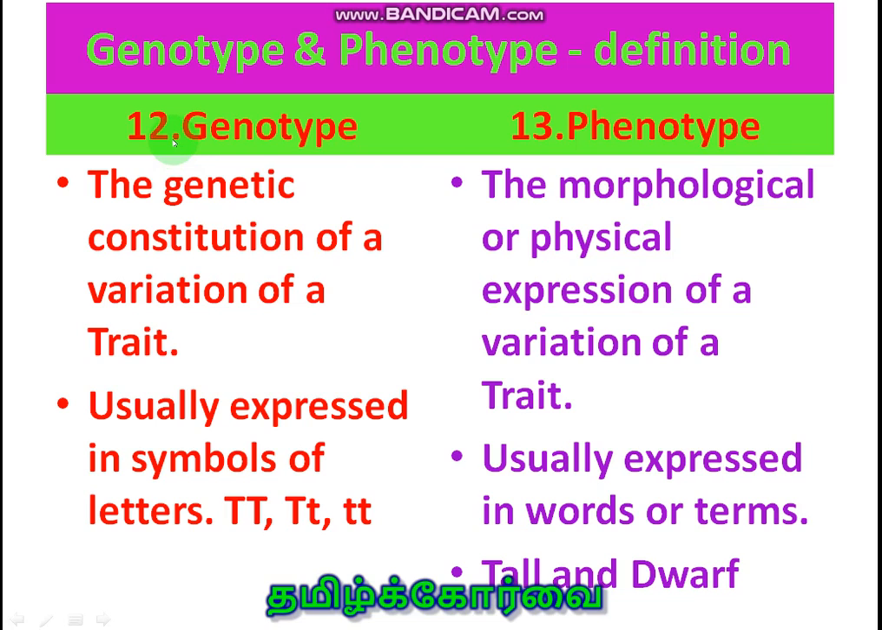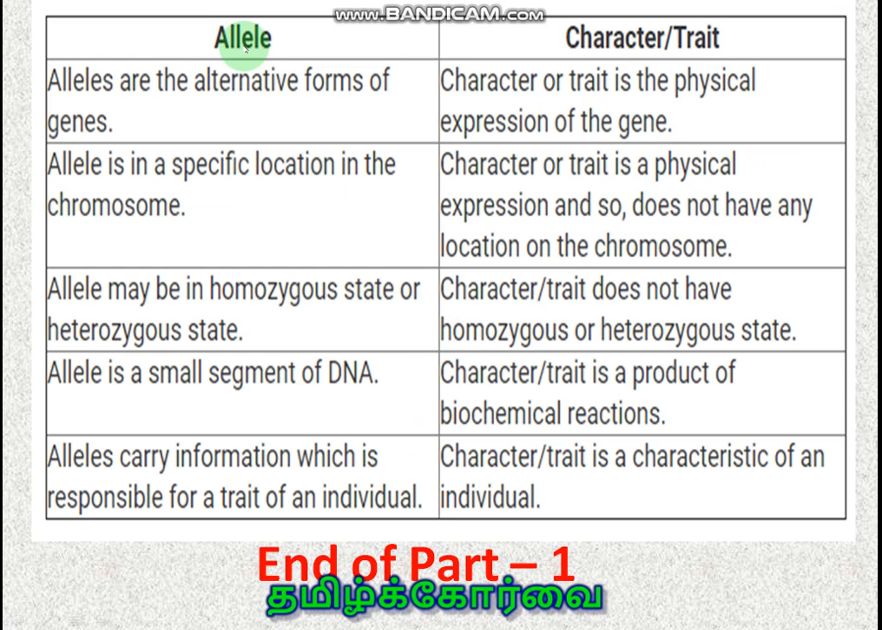Now, the difference between genotype and phenotype, and also the definitions. Genotype is the genetic constitution of a variation of a trait. The plant may be tall, but the genetic constitution may be capital T capital T, or capital T small t. So genotype is different, phenotype is different. Genotype is usually expressed in symbols. Phenotype is the morphological or physical expression of a variation and is usually expressed in words or terms. And here I gave the difference between alleles and character. You can go through it.